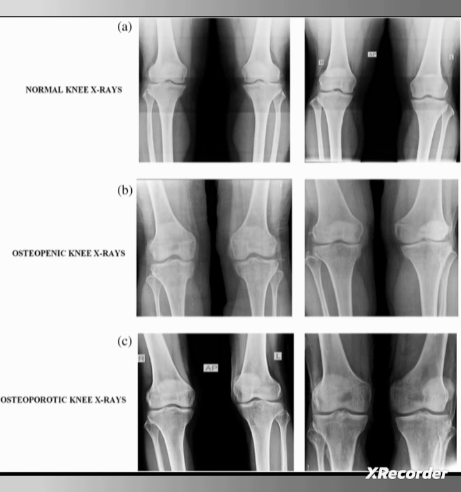So in this picture you can see the X-ray of osteoporosis. In a normal X-ray you can see the bone density is good and the bone is correctly defined. But osteopenia means between normal bone and osteoporotic bone there is a stage that is known as osteopenia. Here bone mineral density will be 1 to 2.5. Then in the osteoporotic stage the bone density is highly decreased.